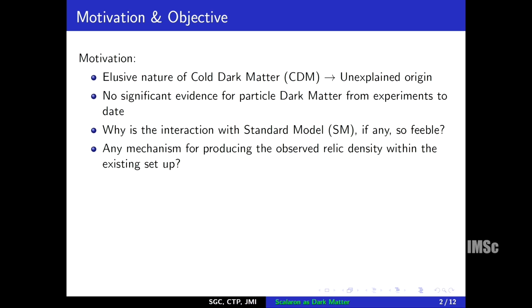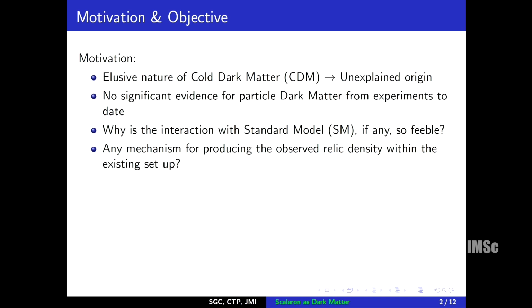So, this suggests that if there is an interaction of dark matter with the standard model, then it is very feeble. And the natural question that arises in this context is: is there any mechanism within the existing setup so that we can explain the observed dark matter relic density?